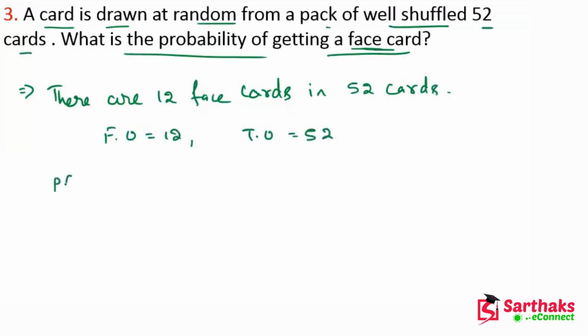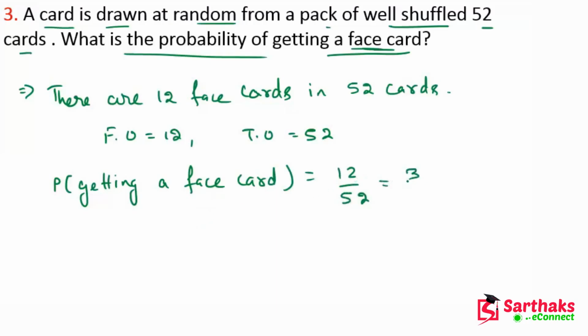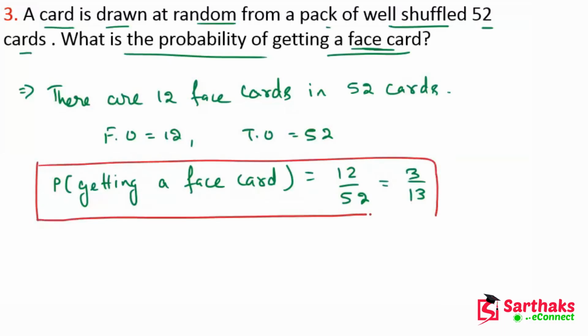So we can find the probability of getting a face card. This is equal to 12 upon 52. After solving this, we get 3 upon 13. So this is the required answer.